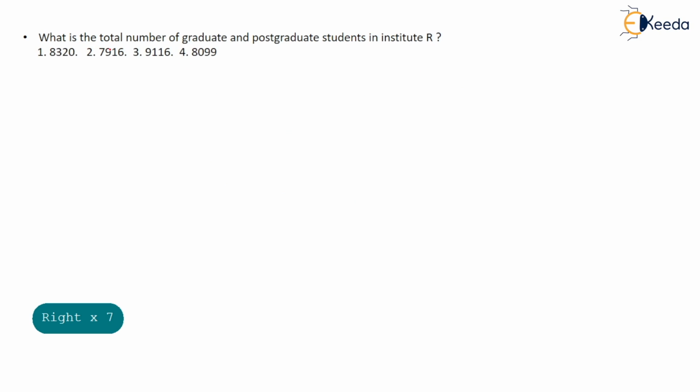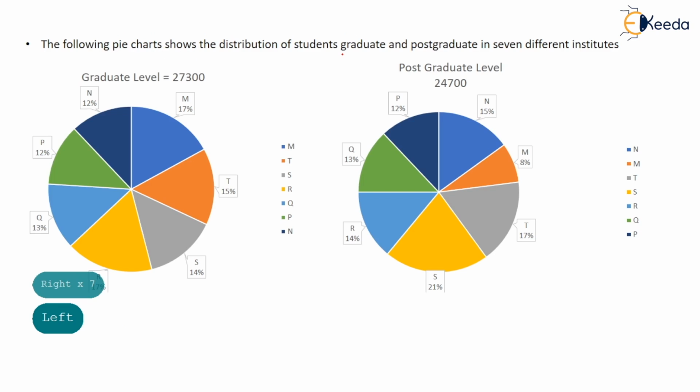The first question is: what is the total number of graduate and postgraduate students in Institute R? Institute R is here, right? So 17% of total.